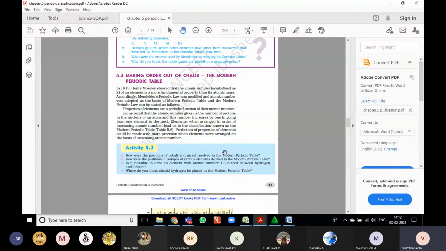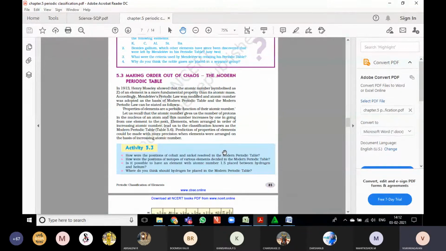In class 9 we learned that Z refers to the atomic number. Mendeleev took the atomic mass as the basis, but Moseley took the atomic number.